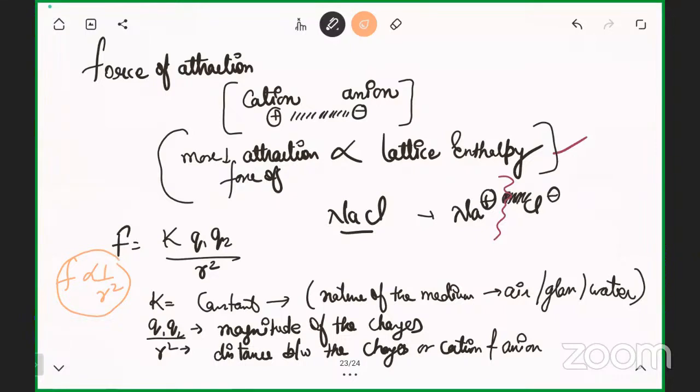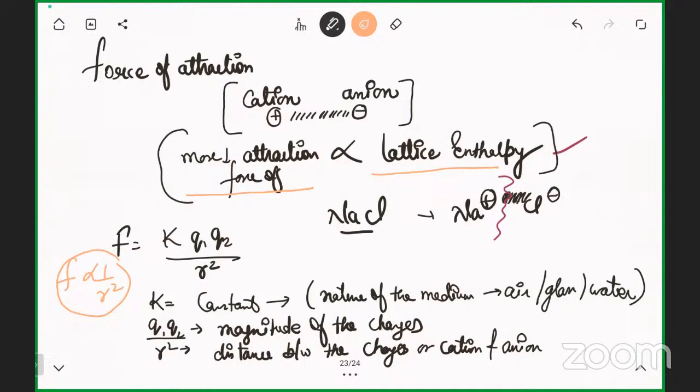It means if the distance between the cation and anion is more, the cations are quite apart from the anion. It means the lattice attraction force will not be that strong, and if the attraction force is not that strong, the lattice enthalpy will not be that much. So F is inversely proportional to R square. Force of attraction between cation and anion will be low. Clear this thing?